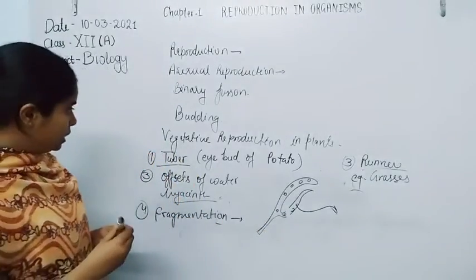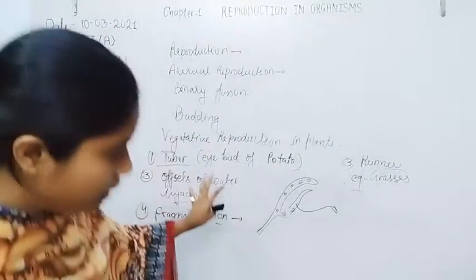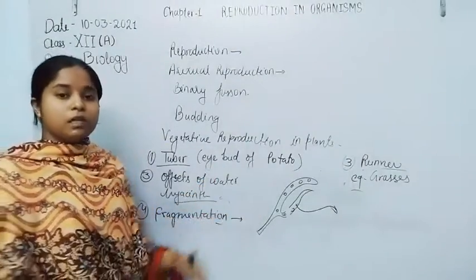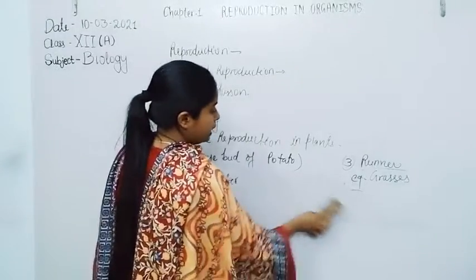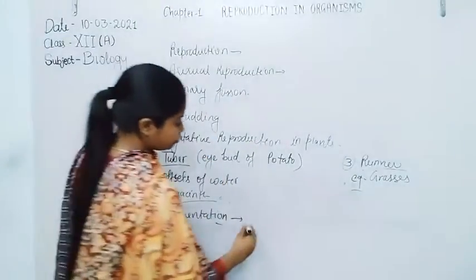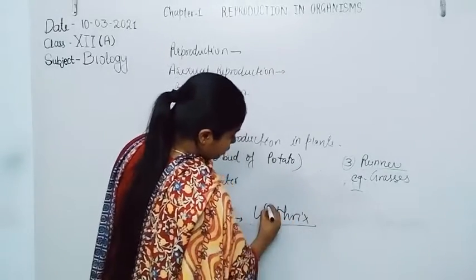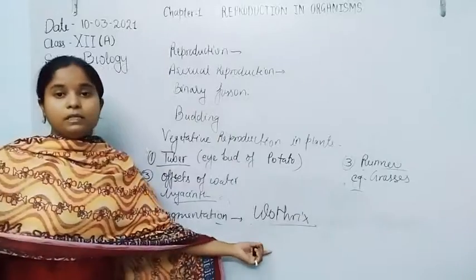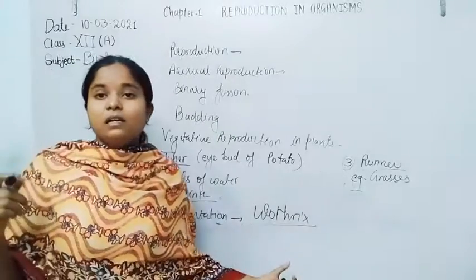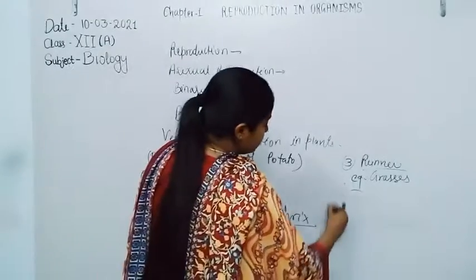But in this vegetative reproduction we are discussing plants, so the same method is also involved in case of plants. As in case of Ulothrix, the filamentous algae are able to give rise to the young ones.